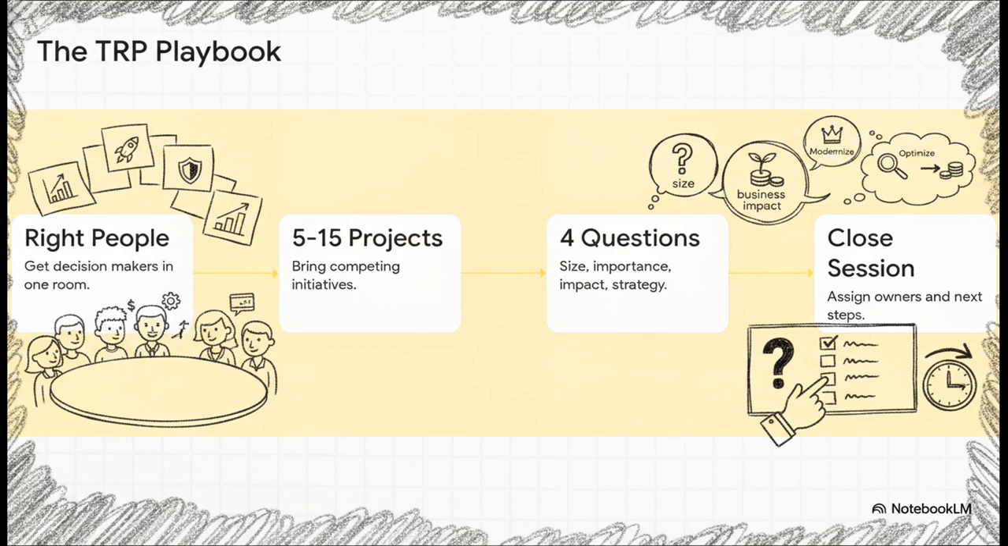Step 2, bring 5 to 15 pre-written initiatives. Any fewer is trivial, and any more will totally break your 1-hour time limit. Step 3, ask 4 relative qualitative questions for each one. How big is it relative to the others? How strategically important is it? What's the business impact? And does it align with Modernize, Optimize, or Monetize? Finally, step 4, close the session by assigning every initiative an owner and a concrete next step.